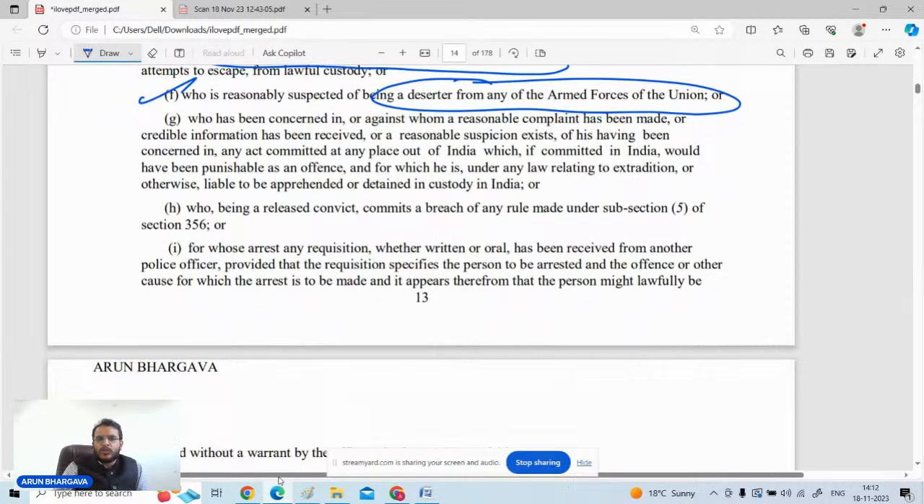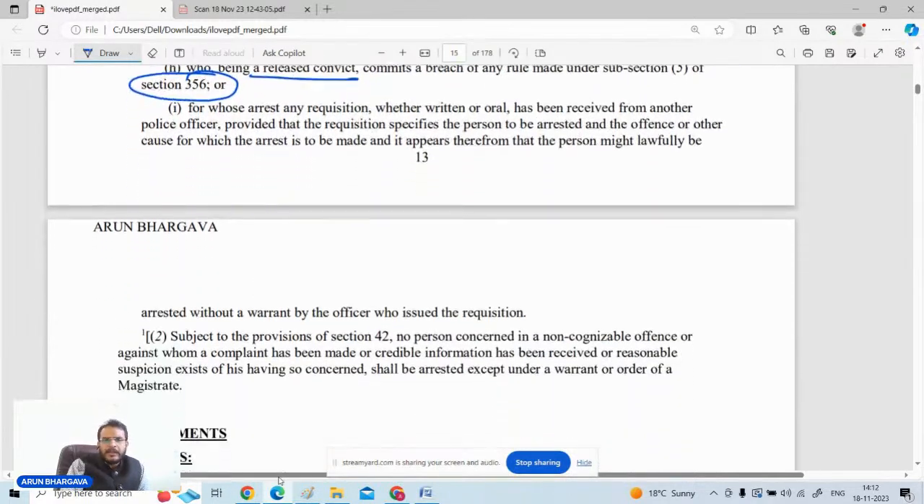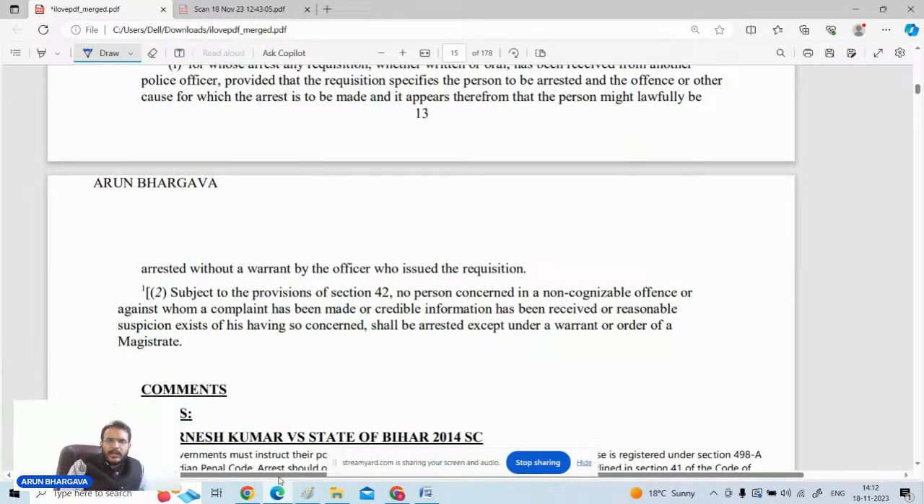If any person against whom a reasonable complaint or credible information is there that extradition proceedings are there against such person. So if the person who has committed an offense outside country and he is in India, we got a reasonable complaint or information that yes, that person is required to be arrested, then we can go for the arrest without warrant. And it is related to section 356 also. 356 is related with that once the convicted person is released, there are certain rules which he has to obey. If he violates any of the rules, then he can be arrested. Now these are the basic pointers that when we can go for the arrest of someone.